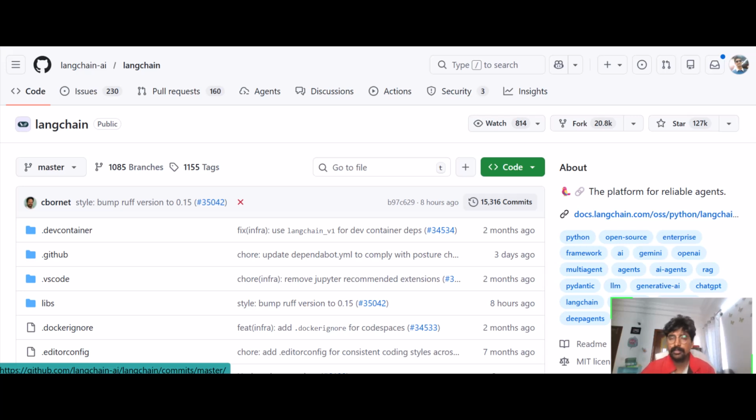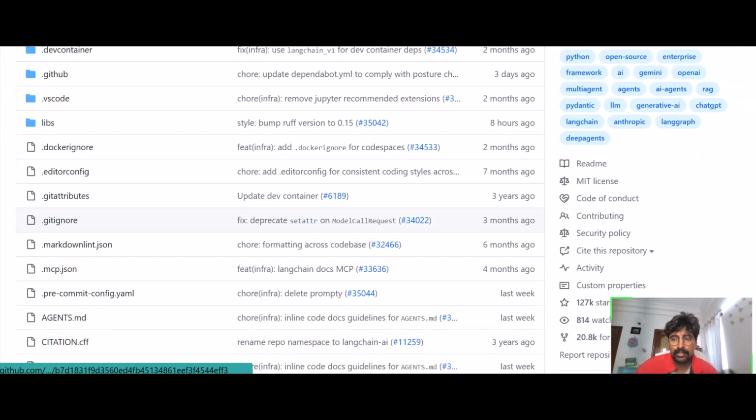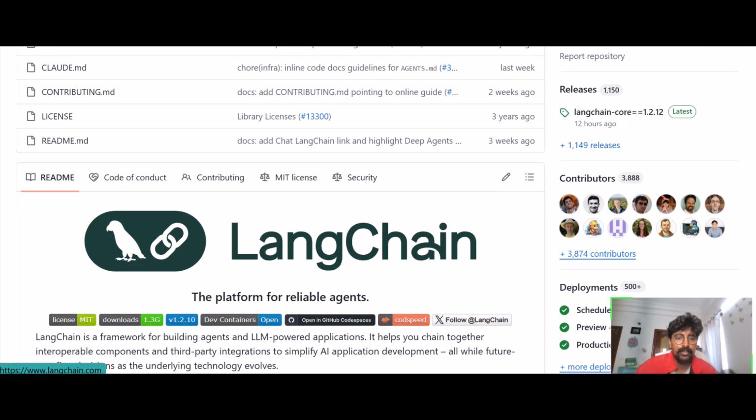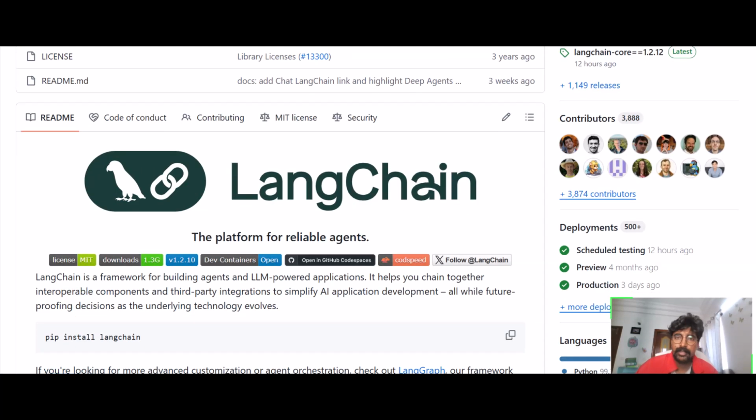That I will also talk about in another video, but yeah, okay. So we'll start with LangChain today. LangChain is an agentic framework that can power LLM applications.